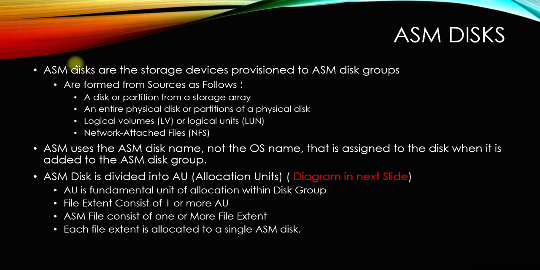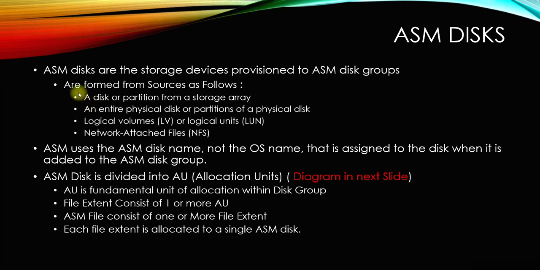These disks are then presented to the ASM disk group. These ASM disks become part of the ASM disk group, and eventually we will install the database on top of it. So the ASM disk group is virtual, and it comprises single or multiple ASM disks, which eventually comprise multiple physical disks. I hope you can understand what I'm trying to say.